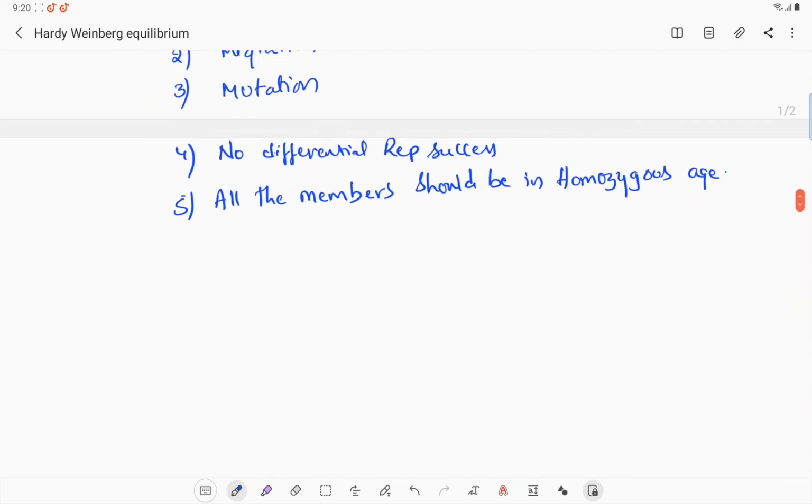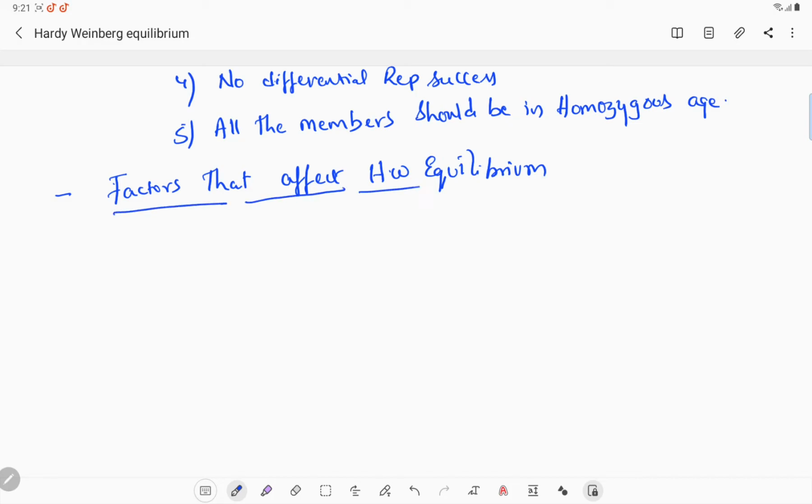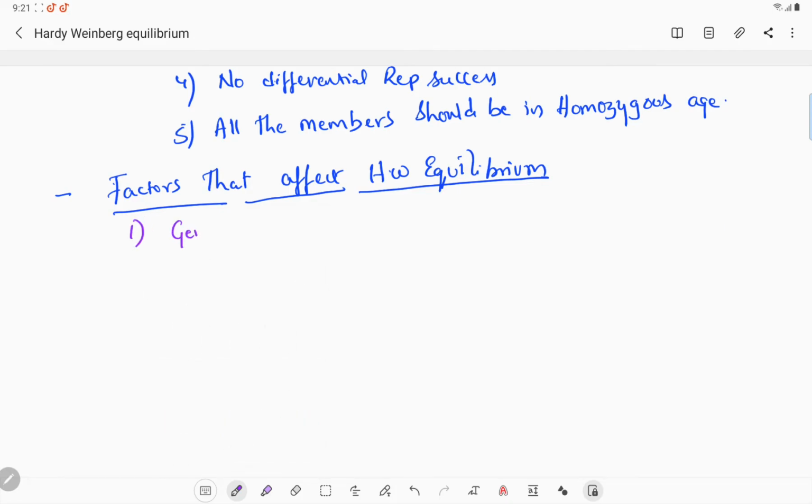Then, what are the factors that affect Hardy-Weinberg equilibrium? This is very important and is given in the NCERT. The first one, gene flow, that means the migration of genes, that means the organisms are migrating.